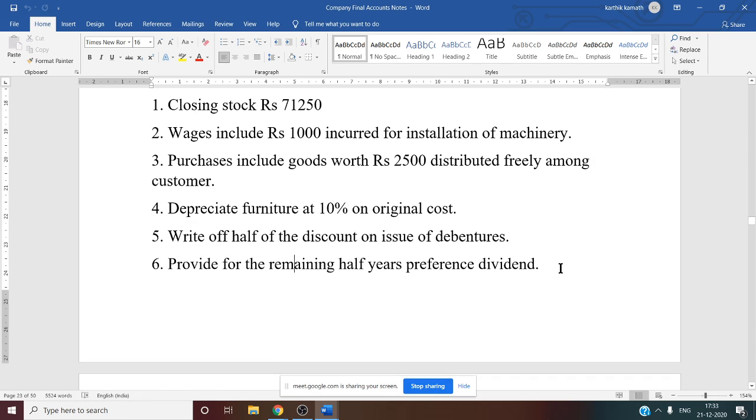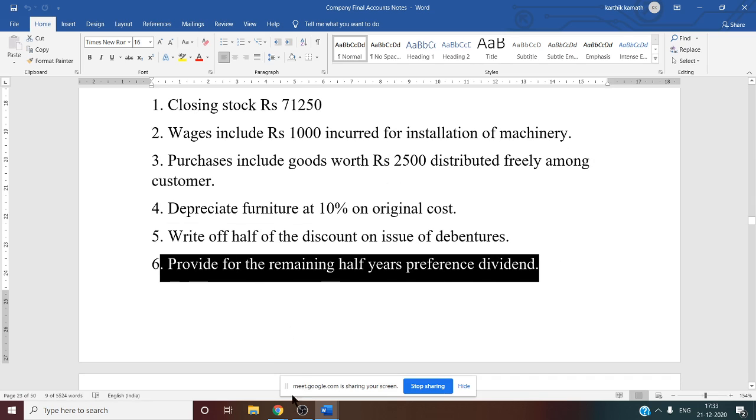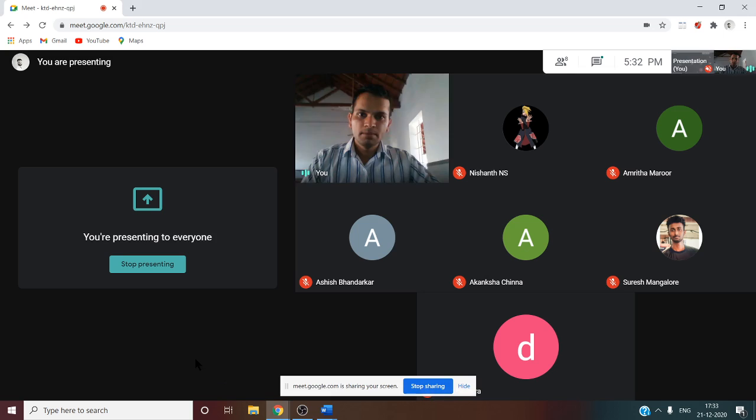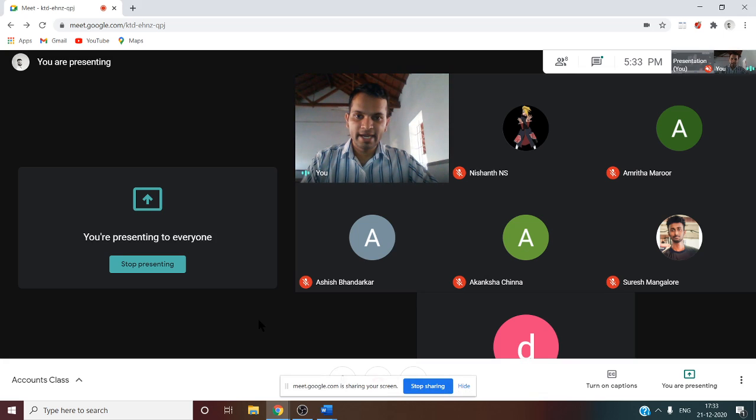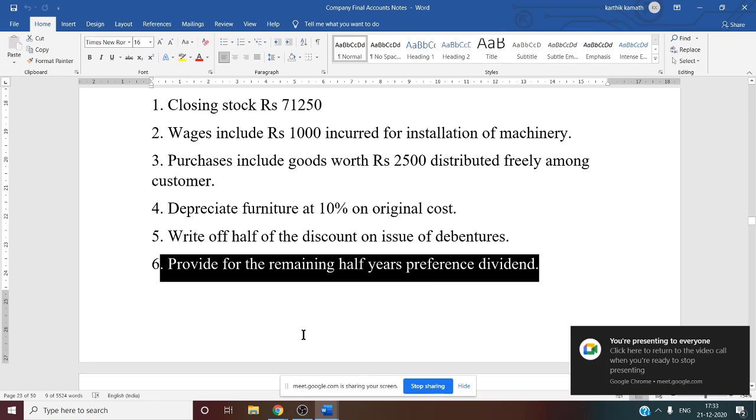Next one, provide for remaining half year's preference dividend. So where can you write this information? Preference dividend, see this, once again we have to see that adjustment. Remaining half of dividend means it is a preference dividend due.